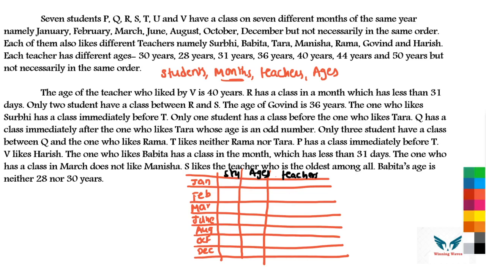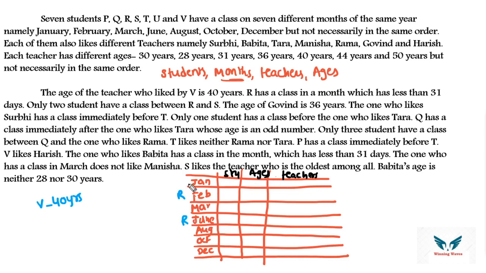Now let's start the corresponding puzzle. The age of teacher who liked by V is 40 years. Okay, V 40 years. The student V is liking a teacher, and that teacher's age is 40 years. We don't know, that can be anything. R has a class in a month which is less than 31 days. Less than 31 days means it can be February, which is consisting of 28 or 29 days, or June, which is consisting of 30 days, right?